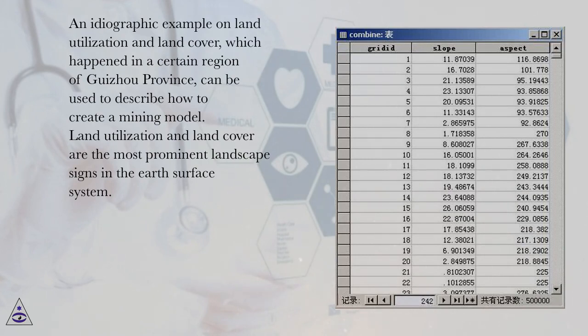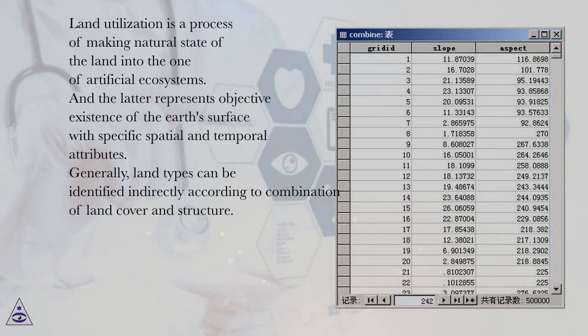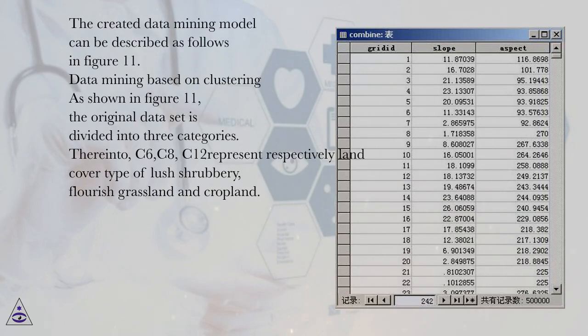Land utilization and land cover are the most prominent landscape signs in the Earth's surface system. Land utilization is a process of making natural state of the land into the one of artificial ecosystems. And the latter represents objective existence of the Earth's surface with specific spatial and temporal attributes. Generally, land types can be identified indirectly according to combination of land cover and structure. The created data mining model can be described as follows in Figure 11.